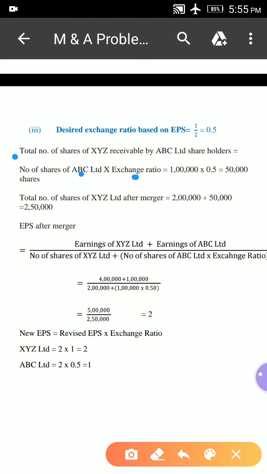So XYZ will issue the number of shares based on this ratio, that is 0.5. That means for every one share they will give only 0.5 share. That means for every 2 shares of ABC Limited the company will issue 1 share of XYZ Limited.